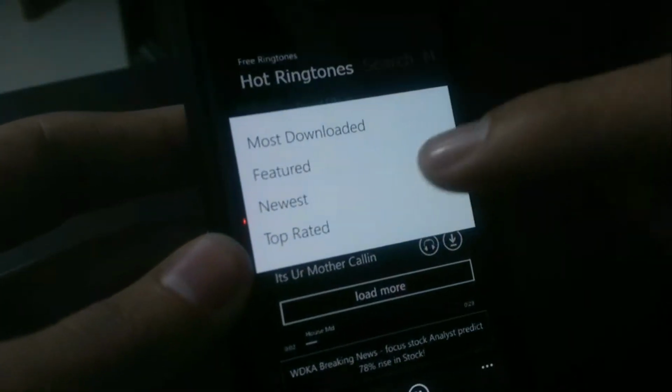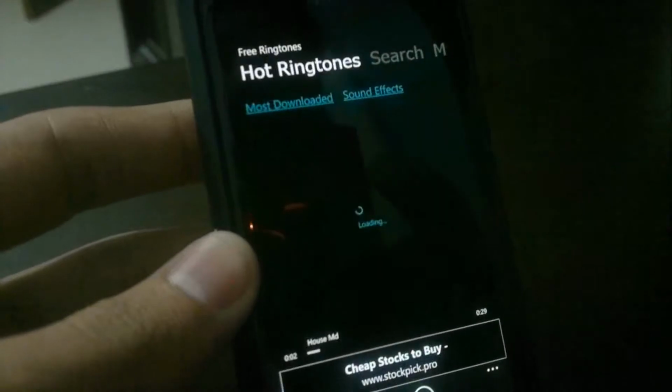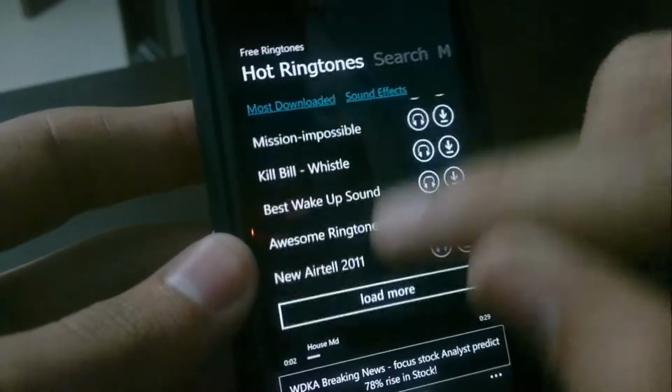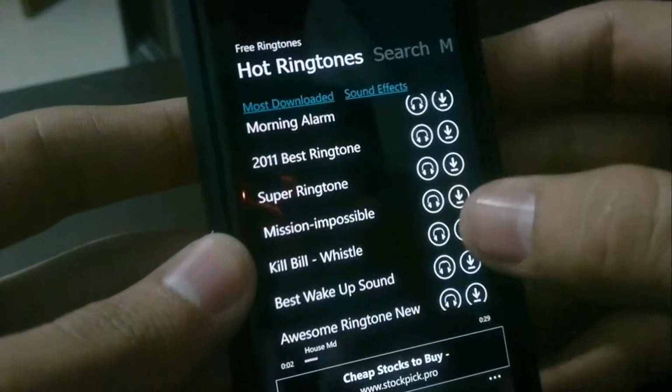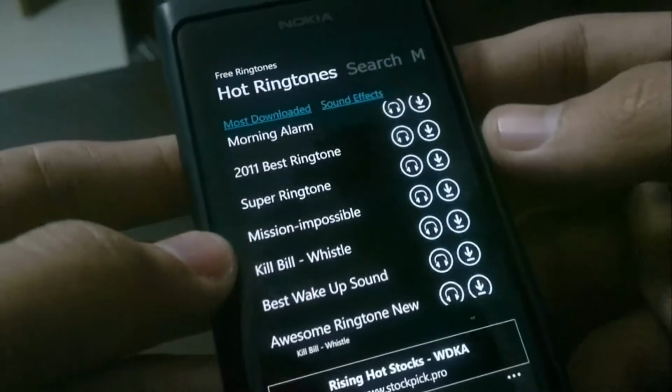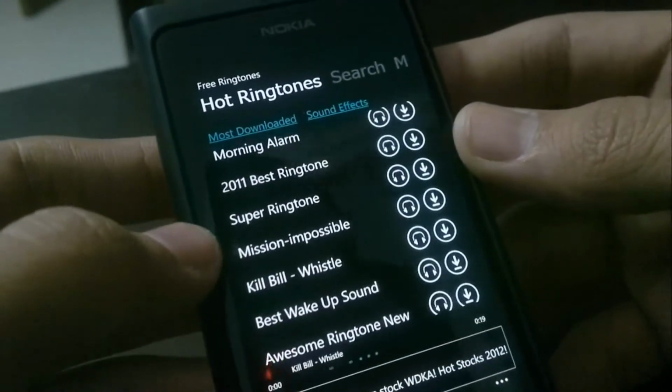So you have hot ringtones, which are the latest ringtones, and let's look at featured. You have most downloaded, featured, and over here you have the categories. So let's take a look at how it is. You have the Kill Bill whistle, which is the whistle song from Nurse Lady, I think.